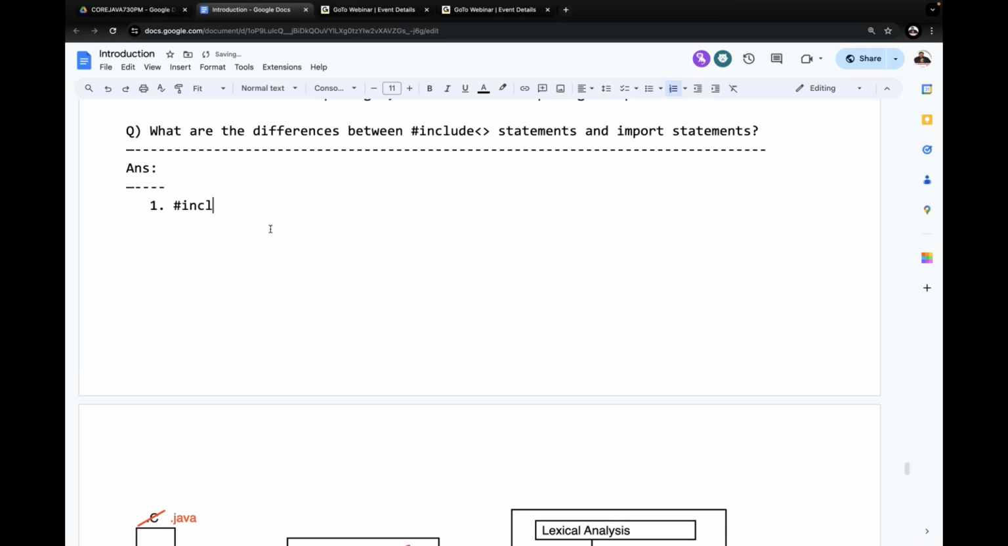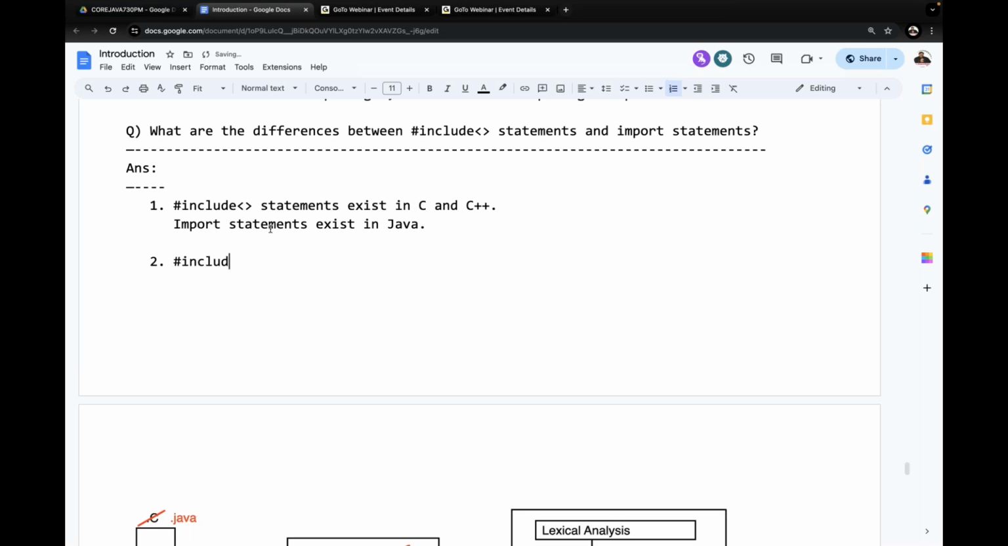Hash include statements exist in C and C++, whereas import statements exist in Java. First point. Point number two, what they are able to include. What hash include statement is including, what import statements are including.